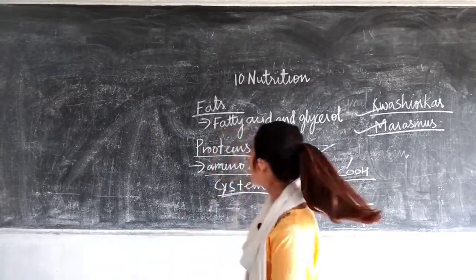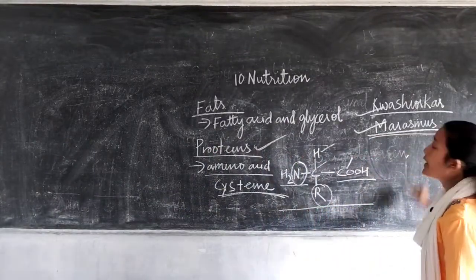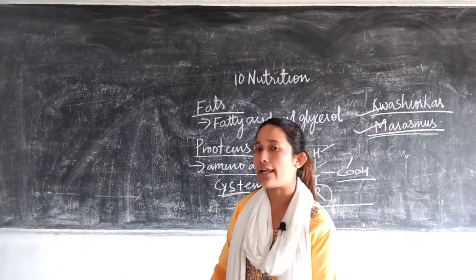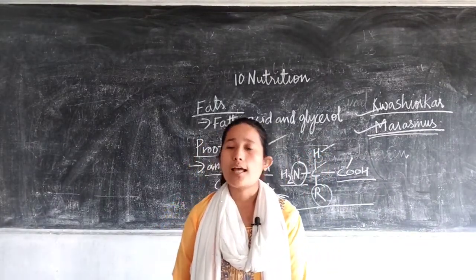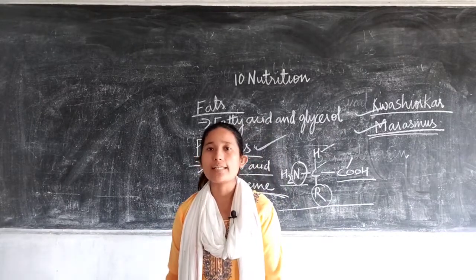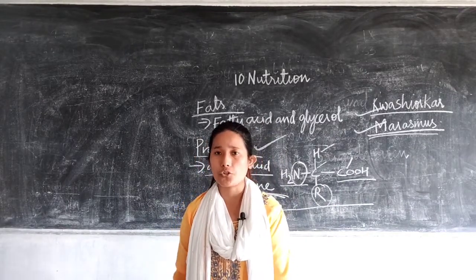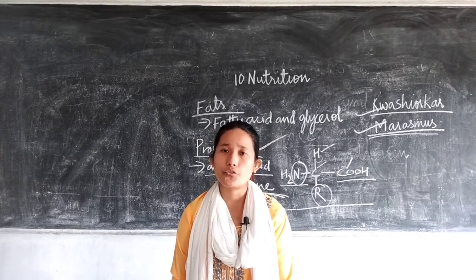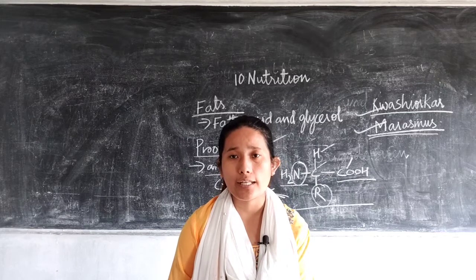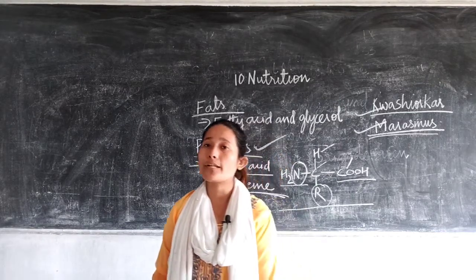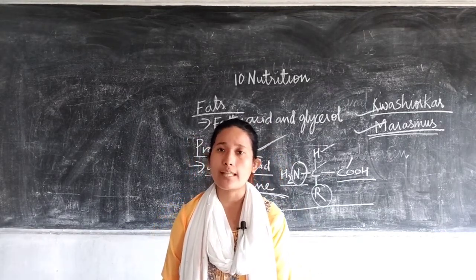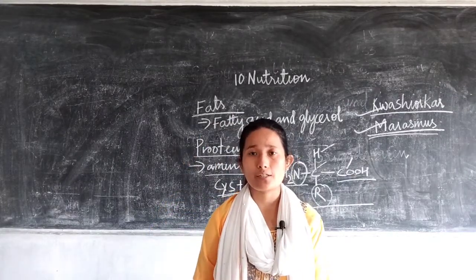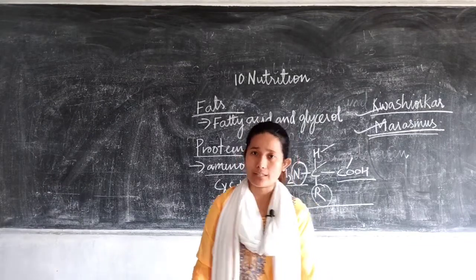So the next nutrient deficiency disease is marasmus. Marasmus is caused because of the deficiency of carbohydrates, fats and proteins, and this particular disease also occurs in infants. Just like kwashiorkor, if a baby is made devoid of breastfeeding in early stage, and later on the proper diet is not given to the infant, then it might lead to this particular disease called marasmus.